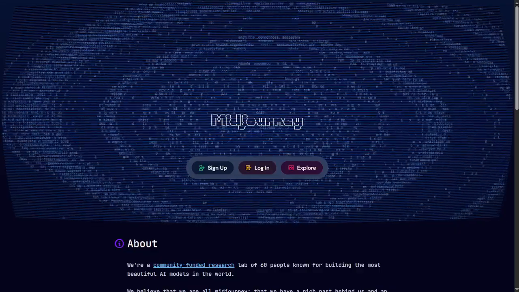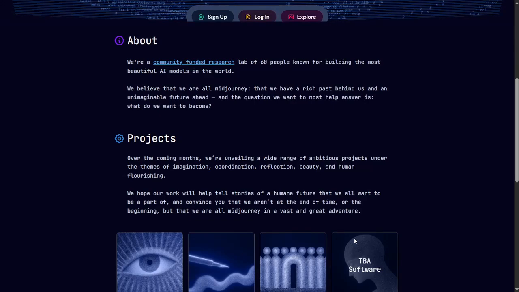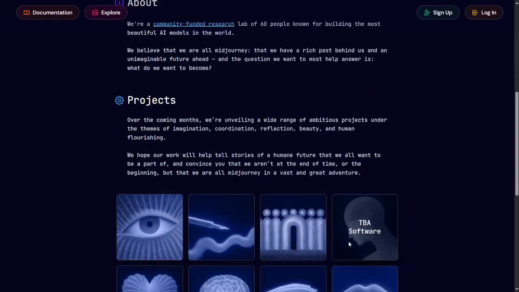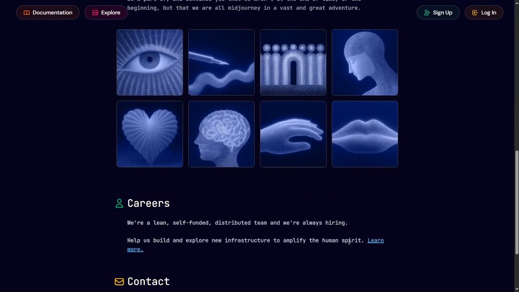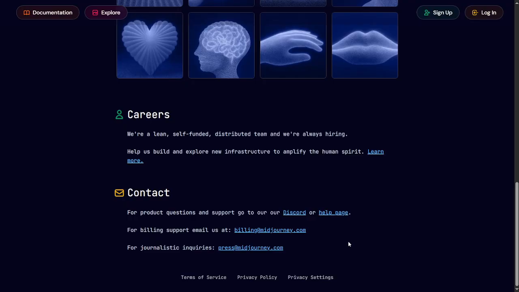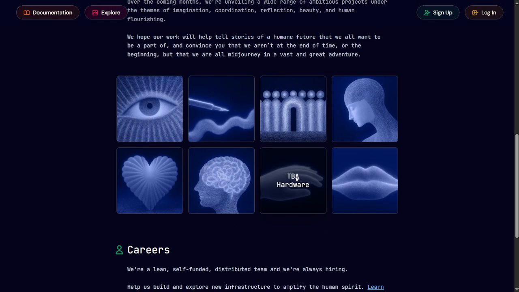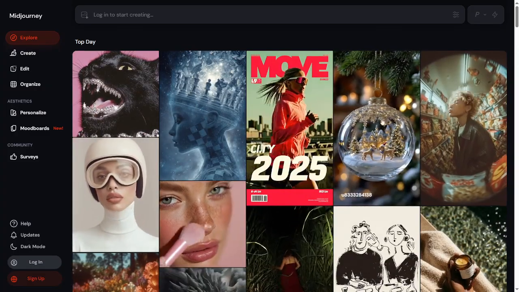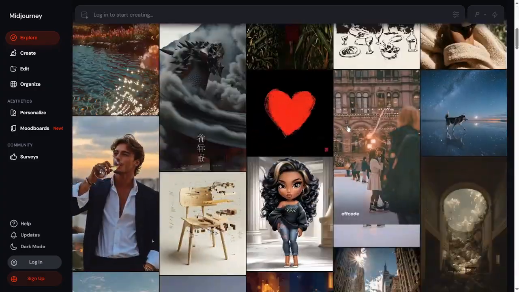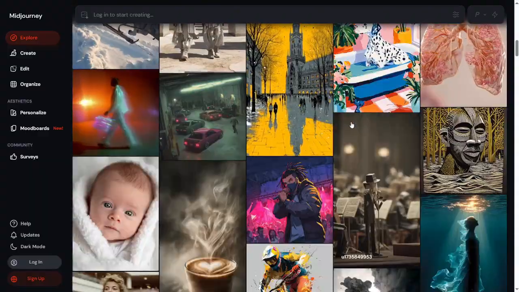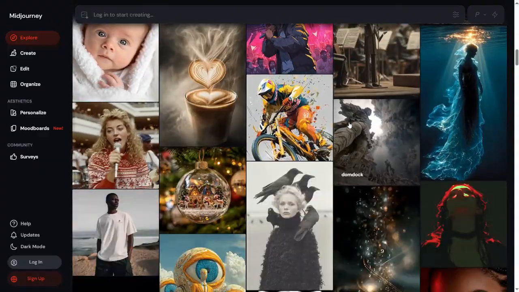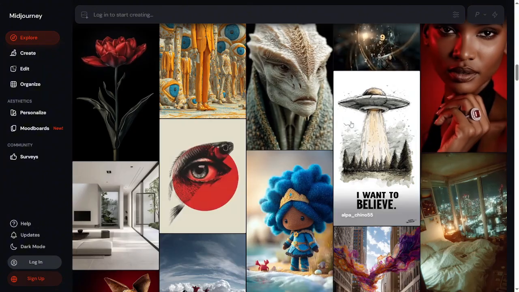MidJourney is known for its artistic style and its ability to turn simple prompts into striking, imaginative images. Designers often describe MidJourney as a tool that feels inspiring right from the first output. It excels at rich textures, dramatic lighting, and visually expressive results. When you want concept art, mood boards, character designs, or stylistic scenes, MidJourney tends to lean into bold creativity. Many artists choose it because it offers a high degree of visual personality, even from minimal direction.